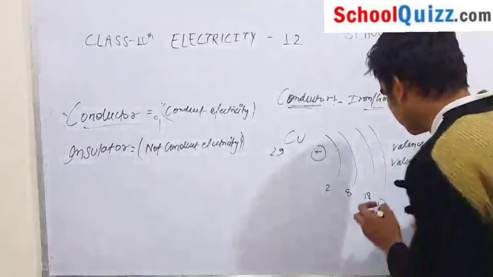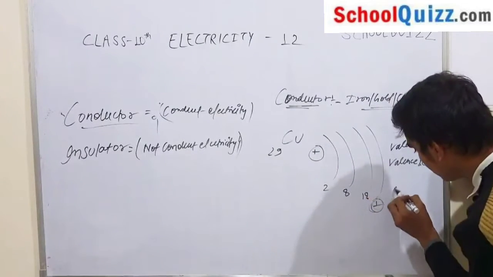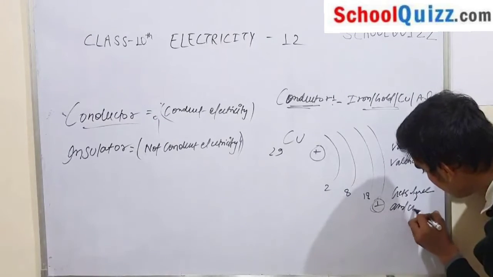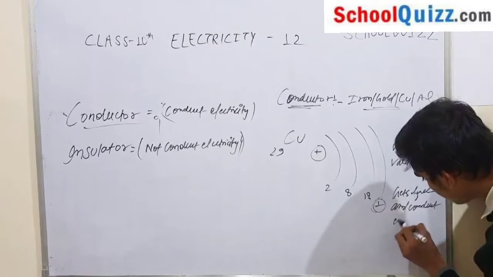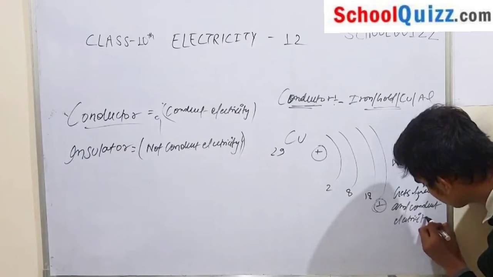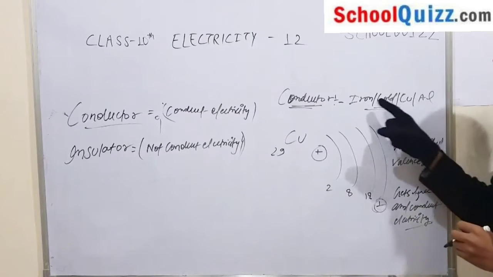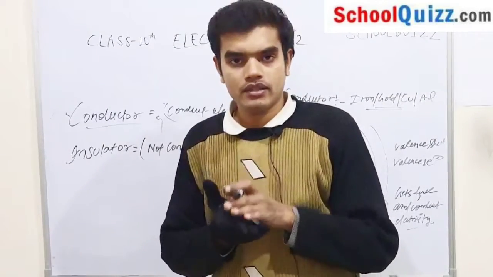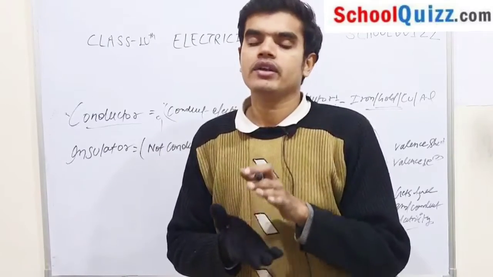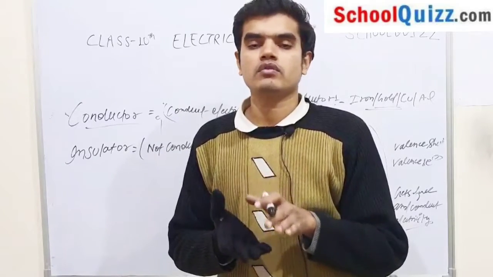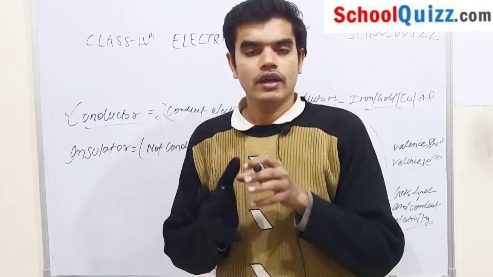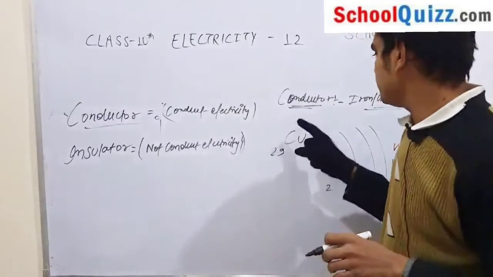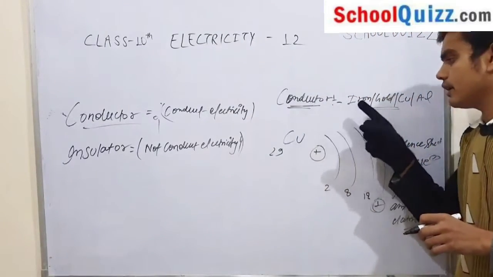As these electrons get free, they conduct electricity. In a conductor, or in many substances that are conductors, there are already free electrons. That is responsible for electric current, or it allows the electric current to pass. So this is the reason why a conductor conducts electricity.